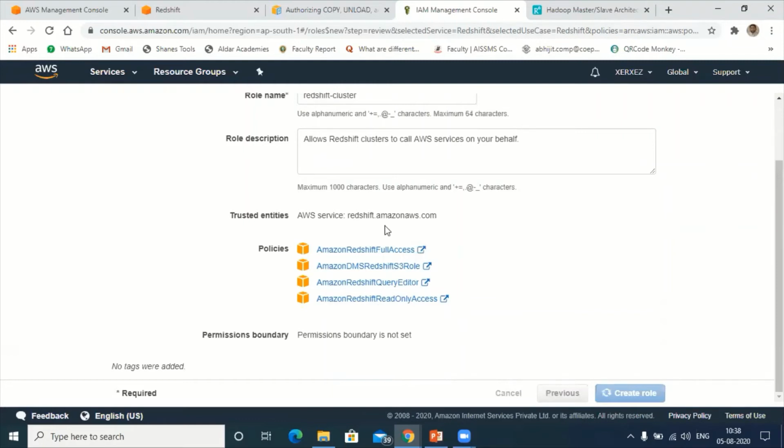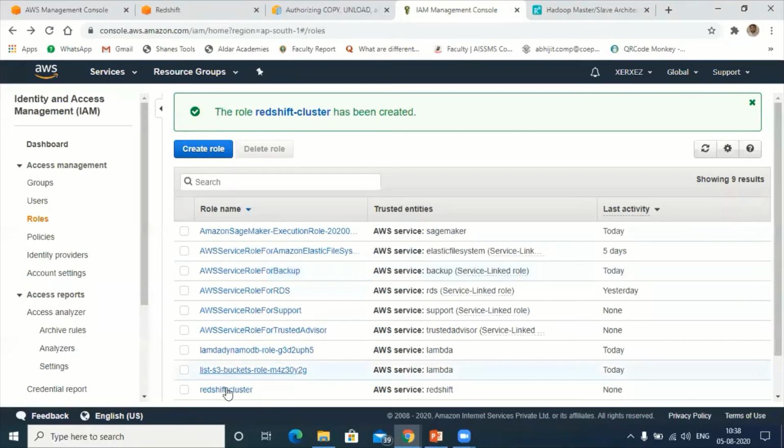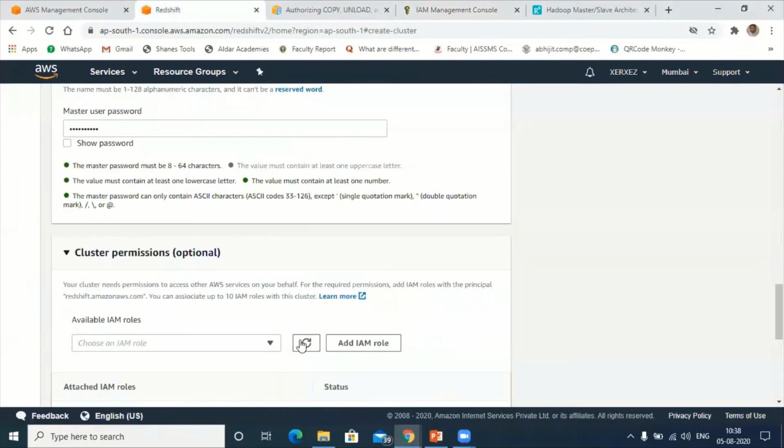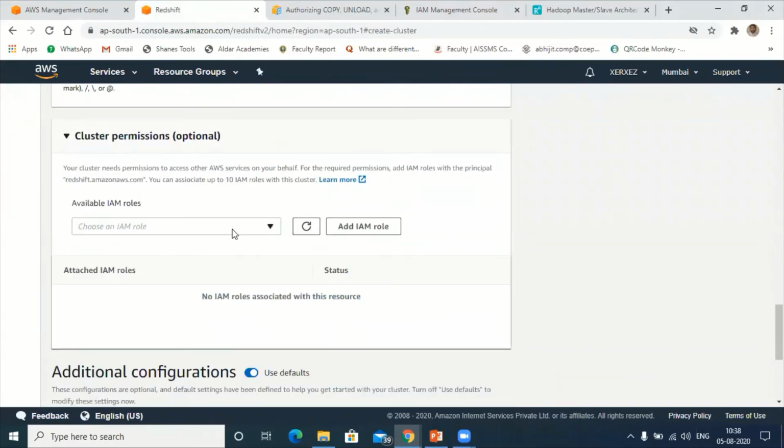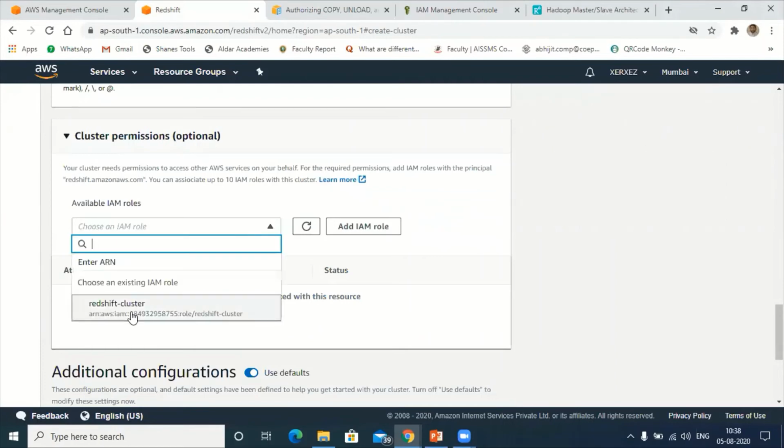You can see redshift.amazon.com. So the entity is created now. It's taking time. Now you can see the Redshift cluster role already got created. Let me refresh this. Okay, now I hope you can see here. Hold on. Can you see, participants? Yes, sir. So that role is created and I'm going to deploy that role in this cluster.